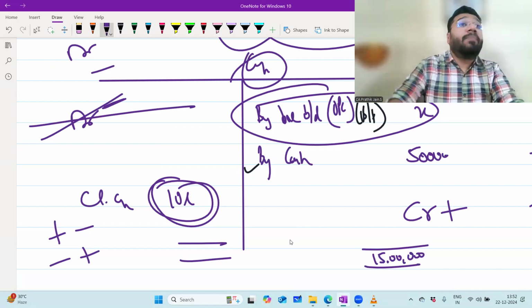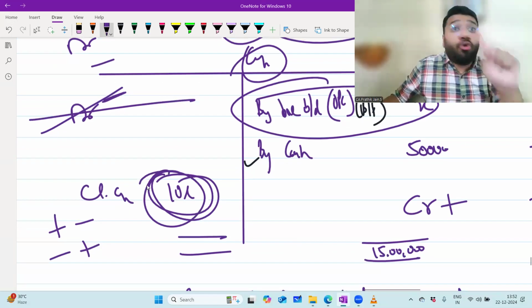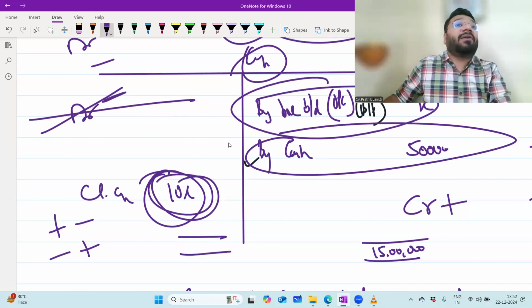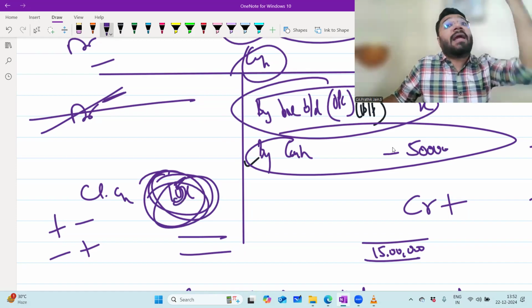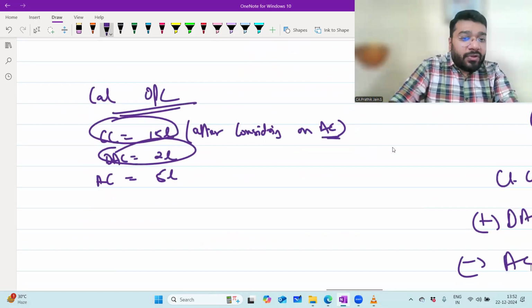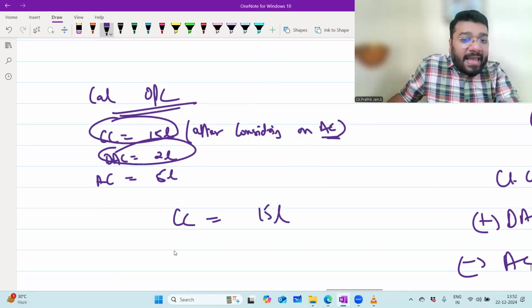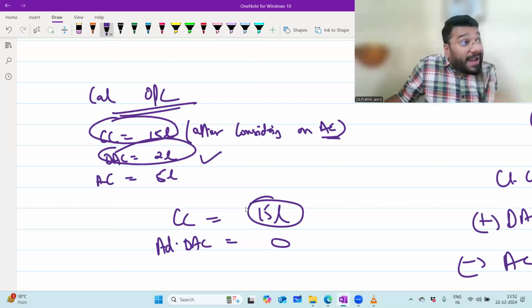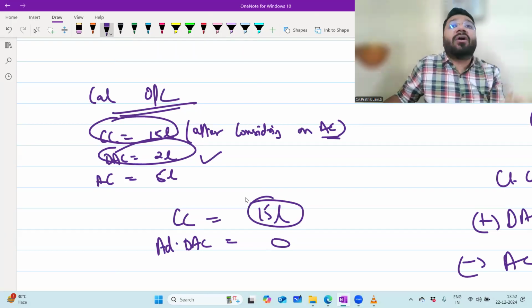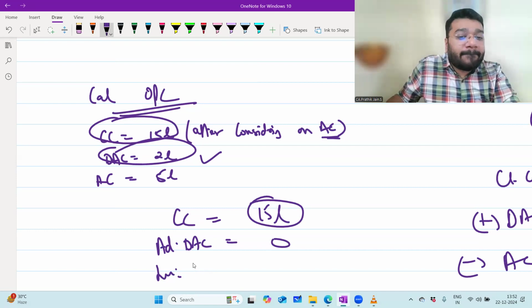Here my formula for opening capital will be closing capital, no adding drawing, directly minus additional capital 5 lakh. So 15 lakh closing capital minus 5 lakh additional capital. Opening capital is 10 lakh. Closing capital 15 lakh, add drawing against capital: 0. Why? Because to get this 15 lakh, did you minus 2 lakh there? No. So while reversing, I will not consider it. Less additional capital, minus 5 lakh. So opening capital is 10 lakh.